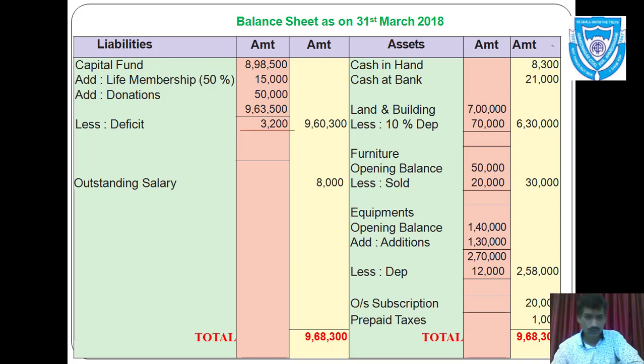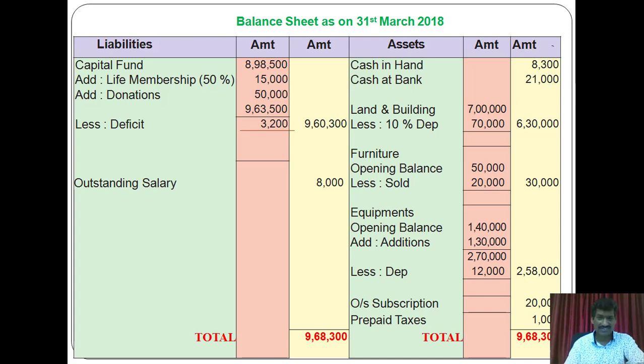So let us make a total of liability side first. I got here one total 9,68,300 of liabilities. Now let us make a total of asset side. I again got one total of rupees 9,68,300. That means liabilities and assets are equal to each other and our account is correct.